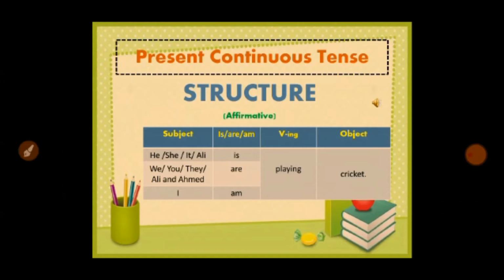So here in this type of sentence, we use the subject he, she, it, and singular noun. With this, we use is, and with we, you, they, and plural noun, we use are. With I, we use am, and with all, we use the ing form of the verb, and then we use the object.